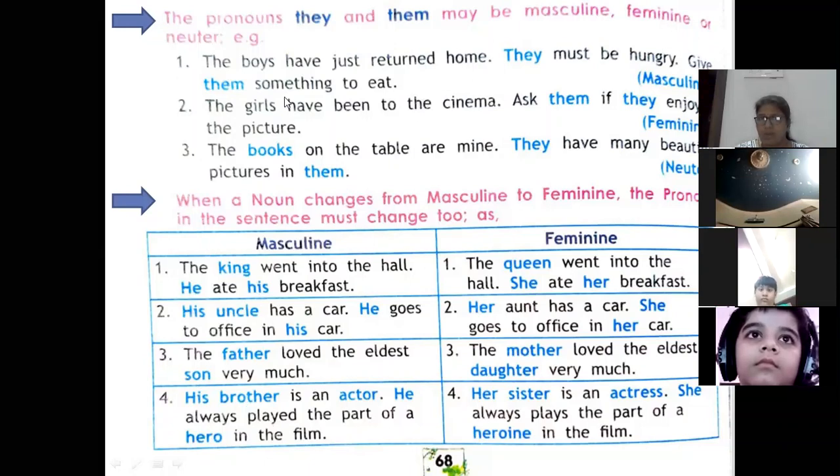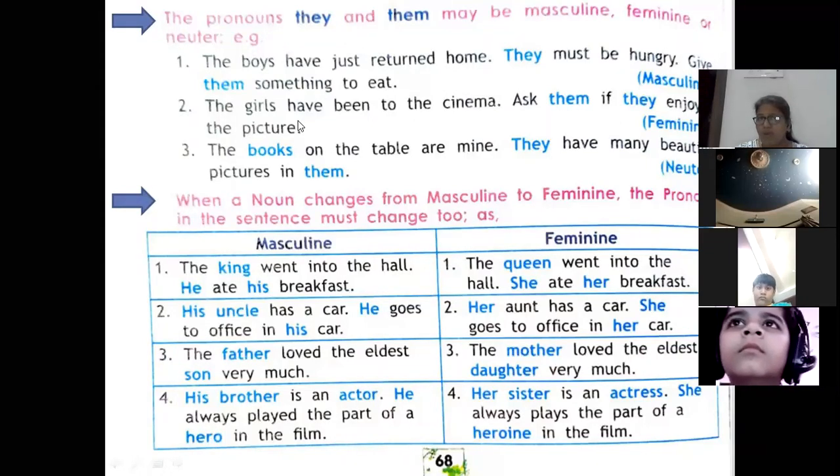Boys are, first, masculine gender, and second, plural. So for plurals, we are using they. They must be hungry. Give them something to eat. So you can see that in this sentence, they and them both are used for masculine.